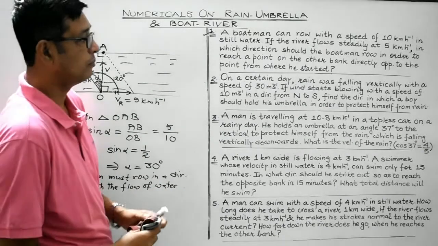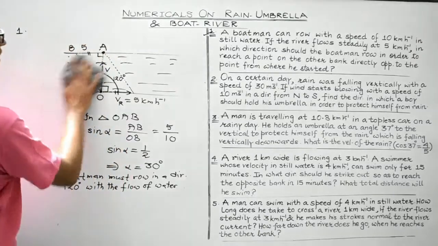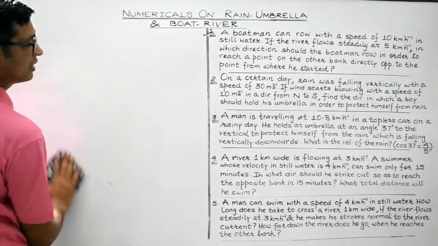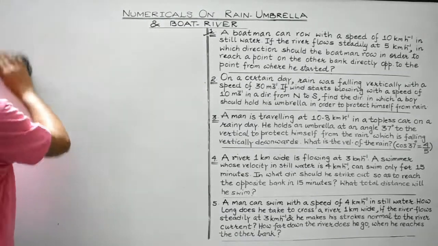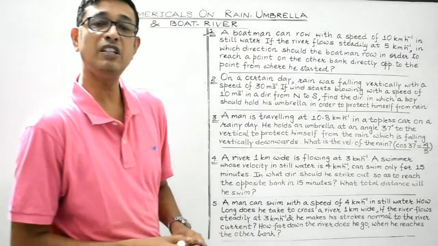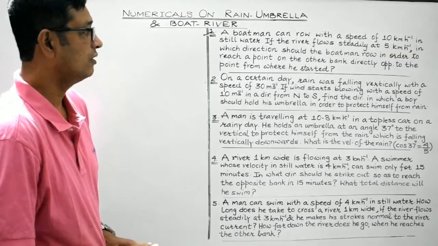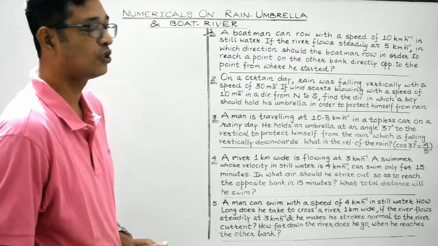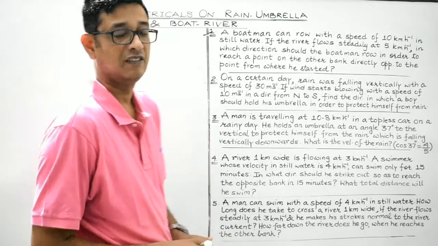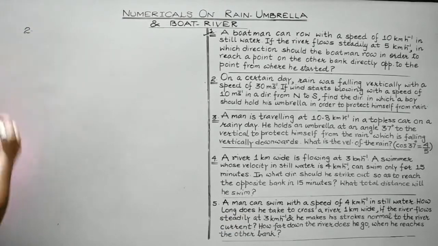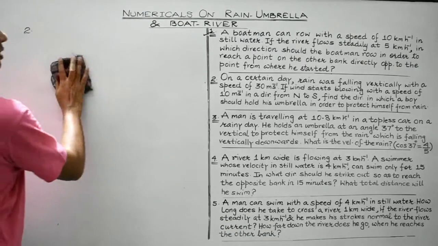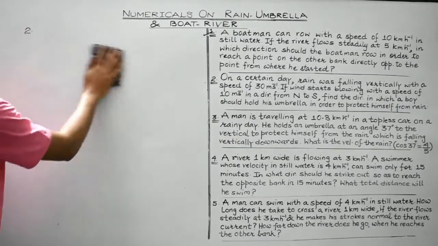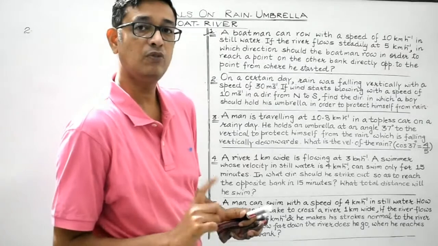Question 2, it's a rain umbrella question. On a certain day, rain was falling vertically with a speed of 30 meters per second. If wind starts blowing with a speed of 10 meters per second in a direction from north to south, find the direction in which a boy should hold his umbrella in order to protect himself from rain. Right? So it's again a very, very interesting question. Now students, look. Rain is falling vertically downwards and the wind is blowing with a speed of 10 meters per second in the direction from north to south.